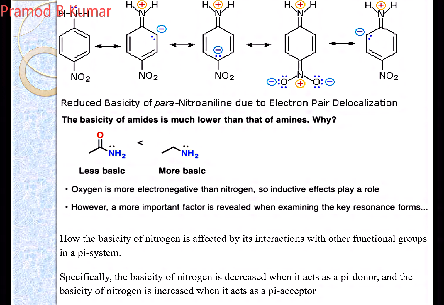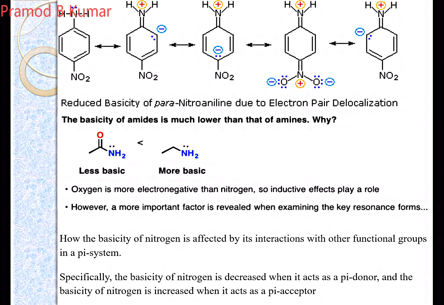These are all 2 marks questions which can be asked for you. So how is the basicity affected by interaction of the functional group with the pi system? If there is any pi system which is adjacent to your nitrogen, they go into conjugation. So nitrogen can act as a pi acceptor or a pi donor.